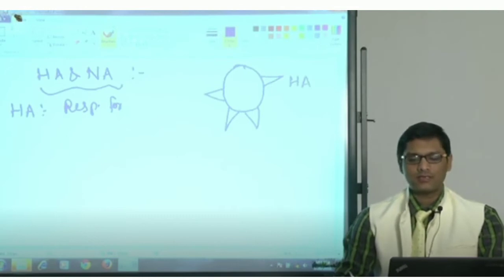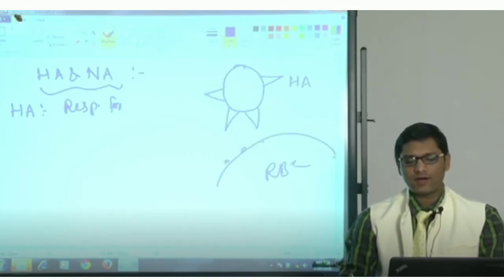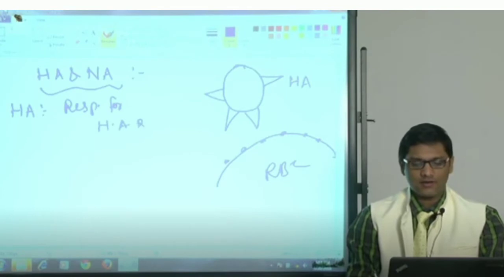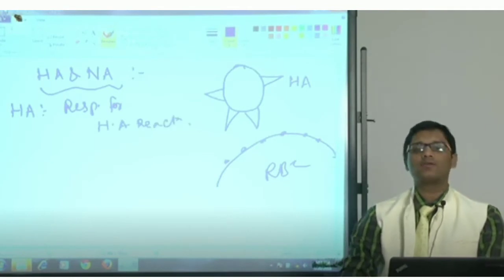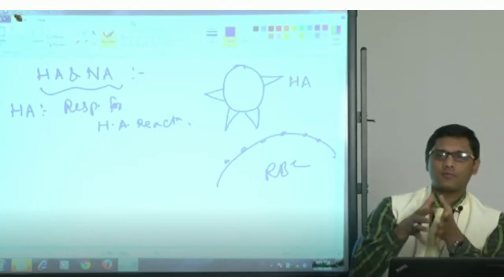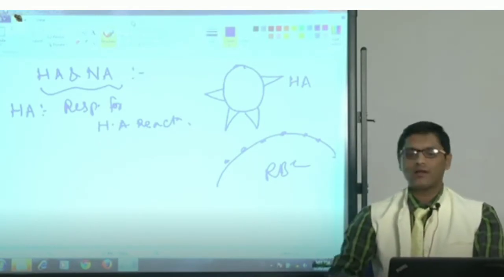This antigen is responsible for binding to the receptors of RBC, so this is responsible for a reaction called hemagglutination reaction. When you add influenza virus to a drop of RBC, the influenza virus will be clumped on the surface of RBC, which is called hemagglutination reaction.